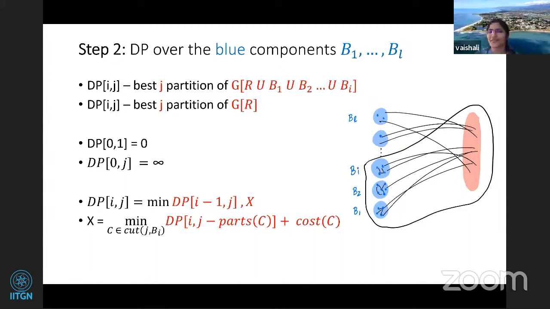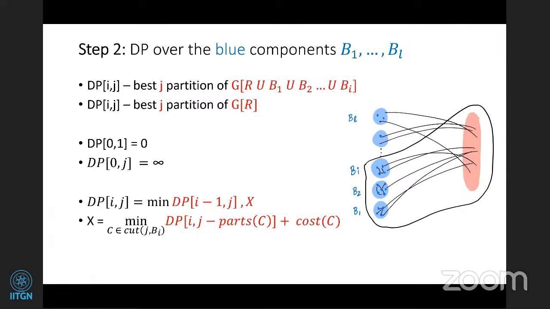Oh, I understand what you're saying. There might be multiple components here, but we don't care whether they're connected or not. They all belong to the same component, so in the solution, they all should be in the same part. Okay, so even if there are multiple components, you just count it as one.